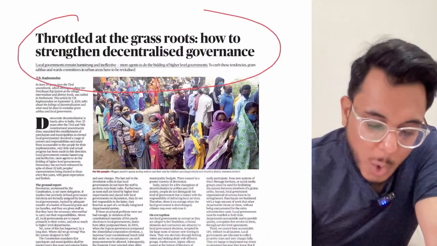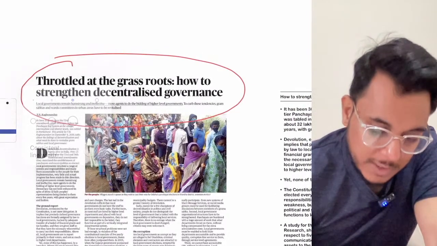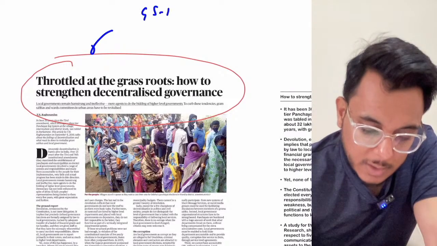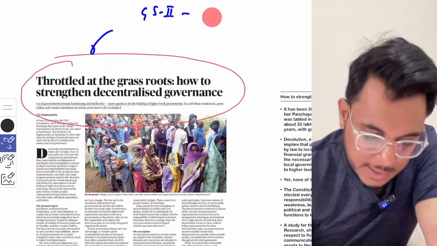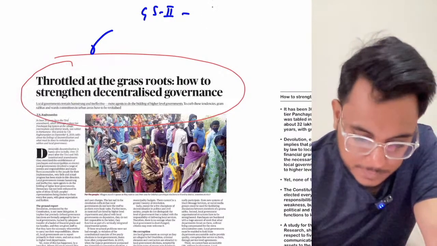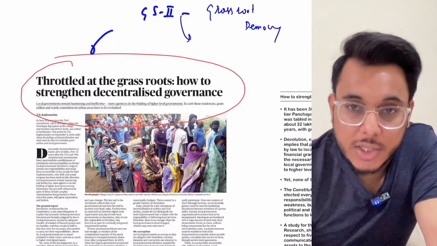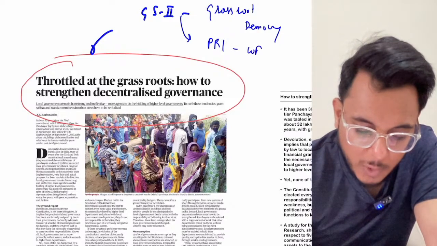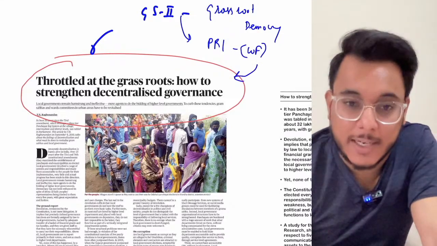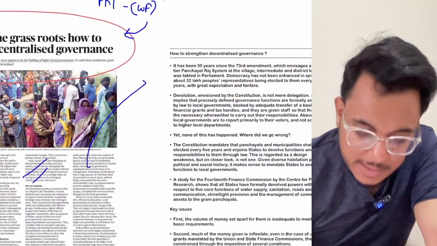Throttled at the grassroots: how to strengthen decentralized governance. Now, this article we will see with respect to GS2: the Panchayati Raj, grassroots democracy, and the suggestions to enhance the performance of the Panchayati Raj institutions. Panchayati Raj institutions, the way forward. How to enhance their effectiveness. So that is all about what is there in this particular article. Now let's see in detail.